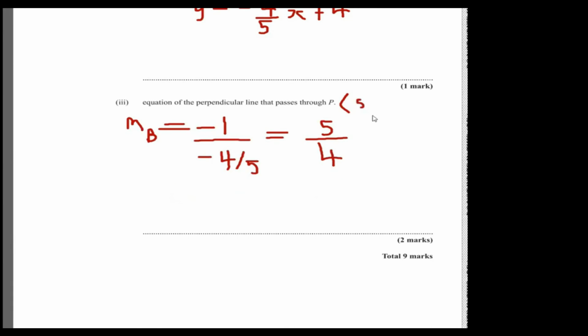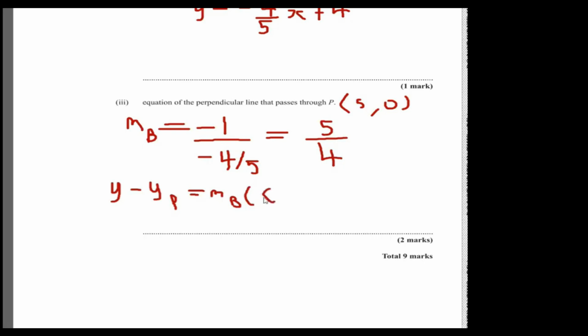This is the formula that you use to find the equation of a line passing through a point: y minus yp is equal to the gradient of the line times x minus xp.